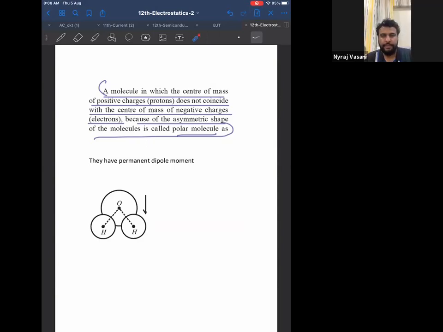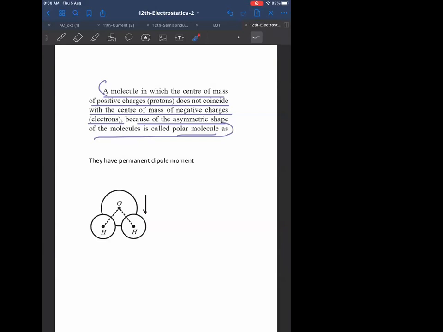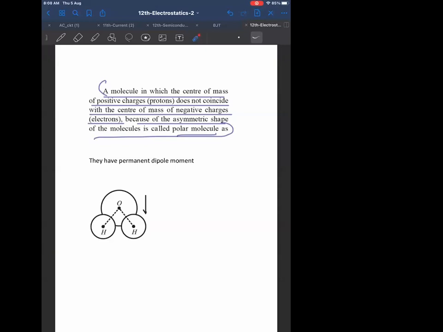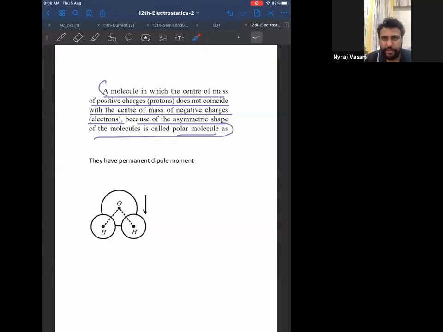Finished? Here, the center of mass of electrons is the center of mass of oxygen, and protons for this atom, in this example. But in general, an atom consists of positive and negative charges, correct? Both. So you have to join the center of everything. Understood? Positive and negative, you have to join the centers. So in general, we can say if all the centers are aligned, it is non-polar. If they are not aligned, it is polar.